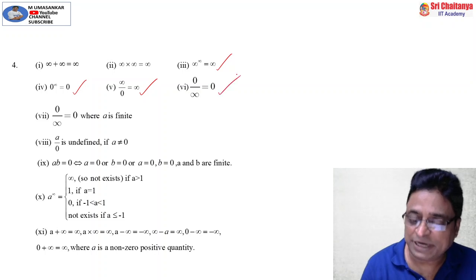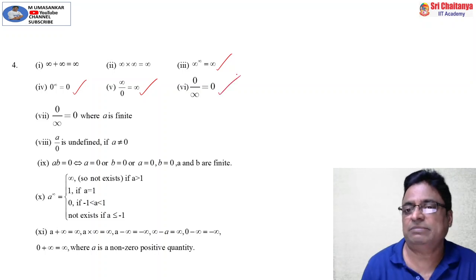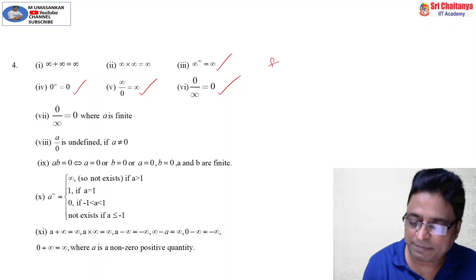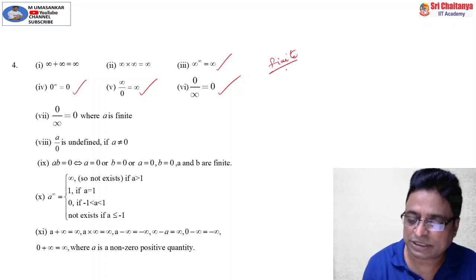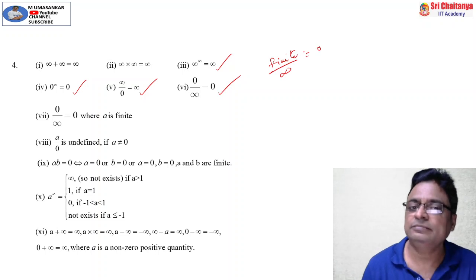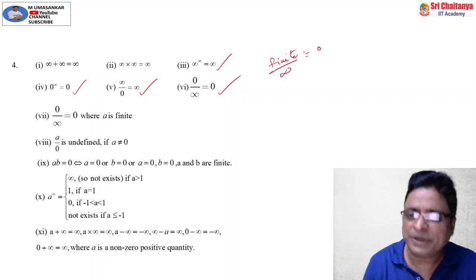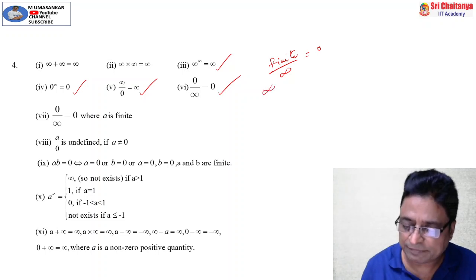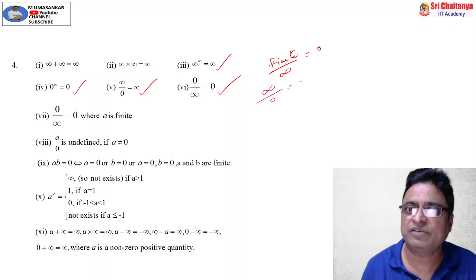And 0 by infinity is some finite quantity by infinity. 0 is a finite quantity. Finite quantity by infinity, finite by infinity is always what? 0. These are all the properties of real numbers. And infinity by some finite quantity, that is always what? Infinity.